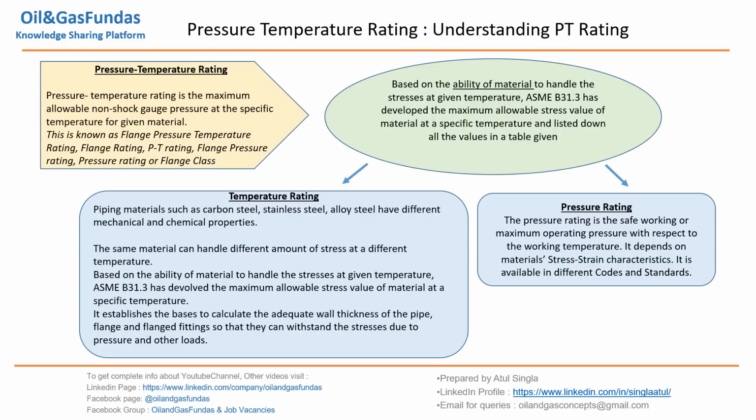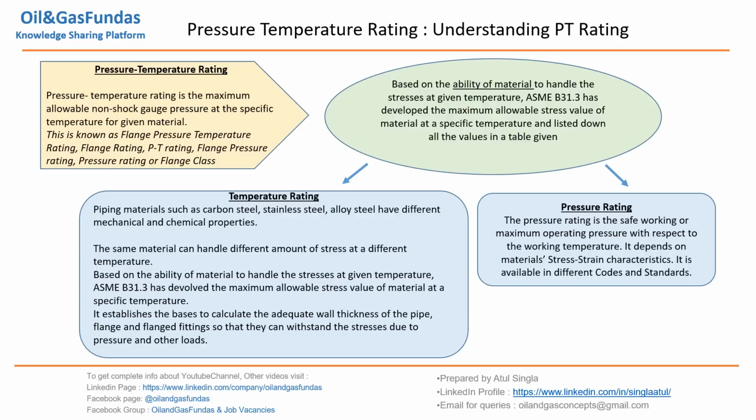Pressure temperature rating. We really need to understand what PT rating is when we are discussing pipe thickness calculation, how it is important and how we are going to get the exact value of P in calculating the pipe wall thickness. Now let us understand what pipe pressure temperature rating is. Pressure temperature rating is the maximum allowable non-shock gauge pressure at a specific temperature for a given material. Okay, this will be different. There will be a range of pressures and temperatures against each and every given material.